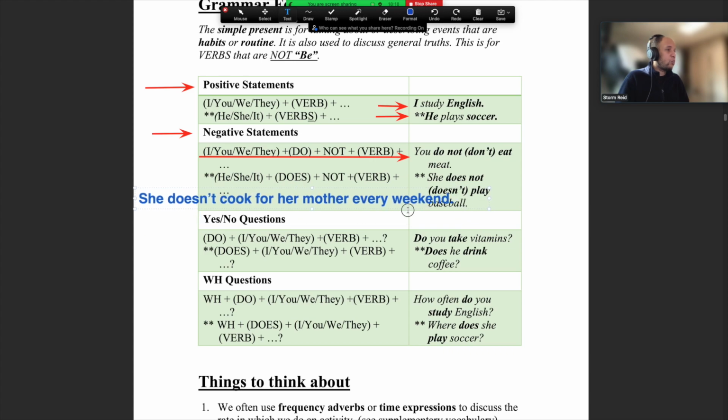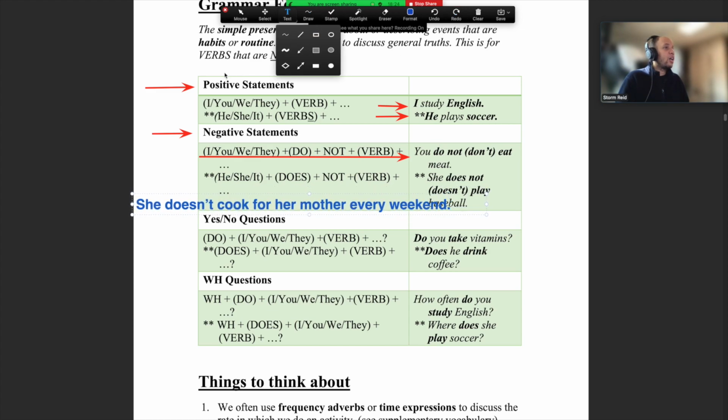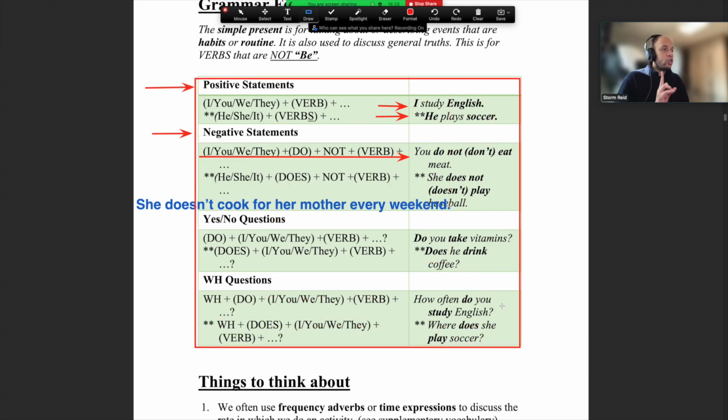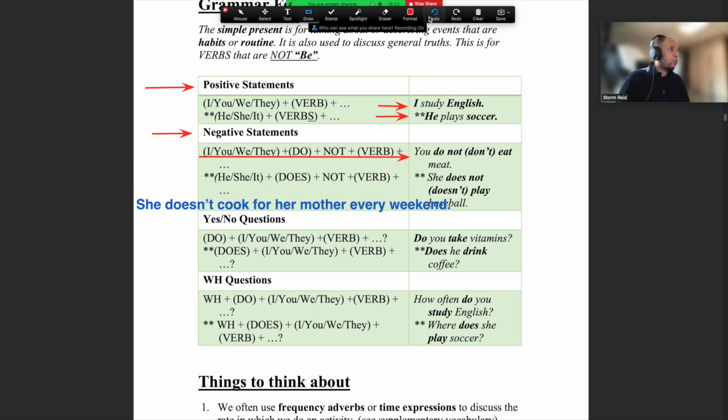Okay, so please just remember those little changes. That's why we have this guide for you. So when you make sentences, check the guide and you can't make any mistakes, I'm sure. Okay, so that is if we are using negative, right? I don't, she doesn't.